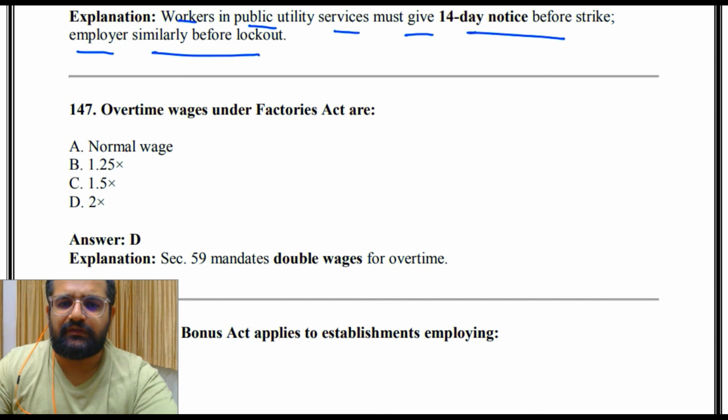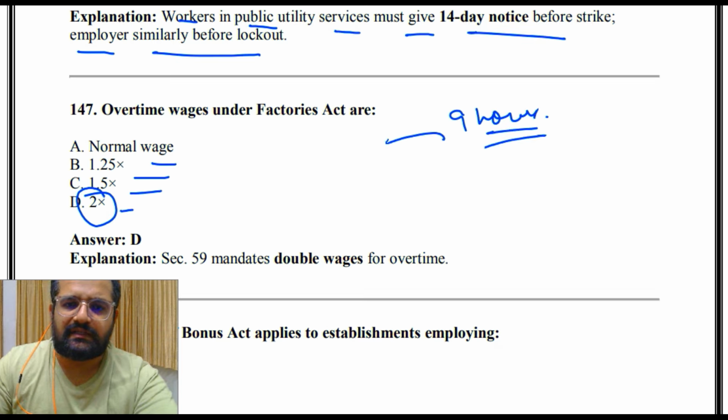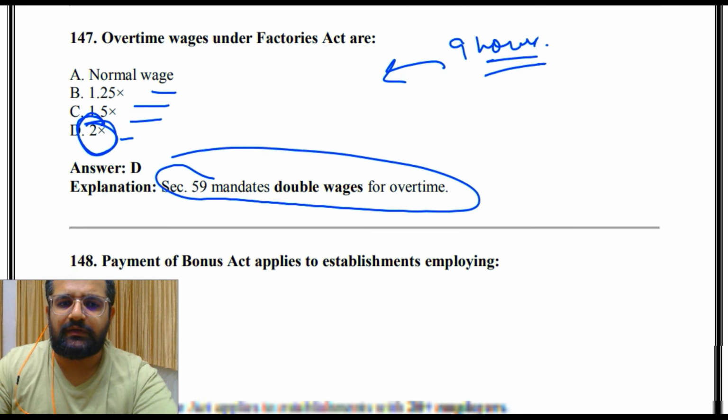Overtime wages under Factories Act are normal wage 1.25, 1.5 or 2. So we have just seen this in one of the questions, that if overtime is taken in the factory sector, we saw the number of hours, 9 hours, what will the wages be. So the answer was 2 times. Section 59 mandates double wages for overtime.